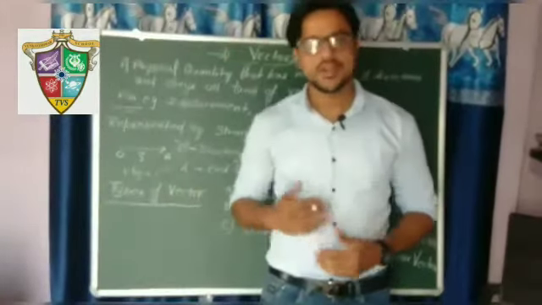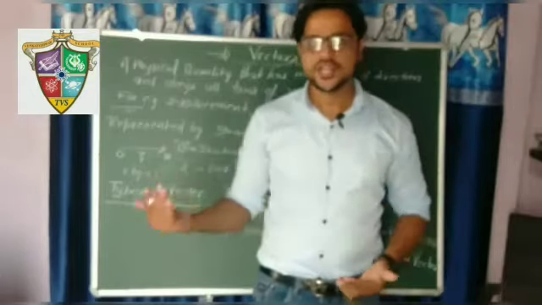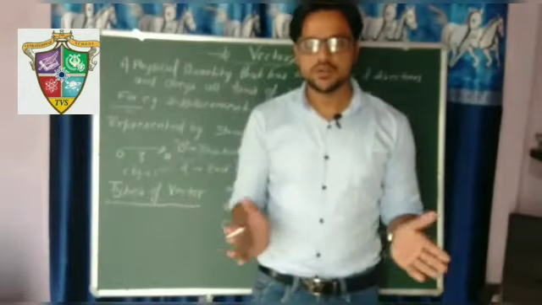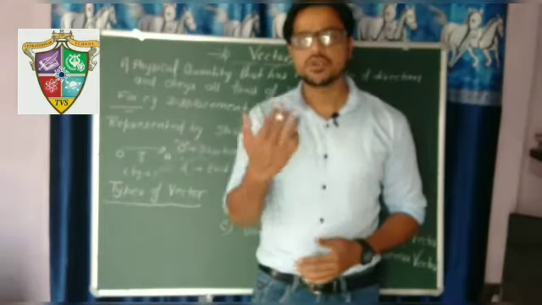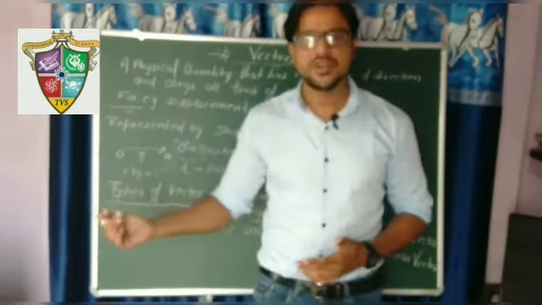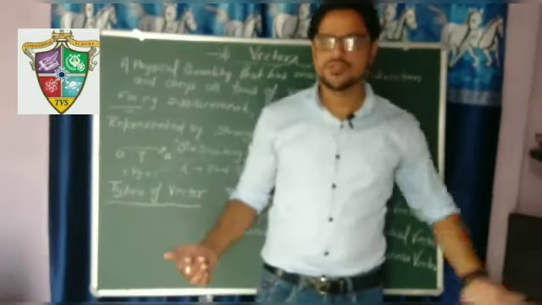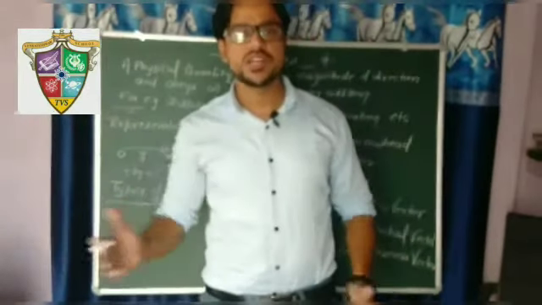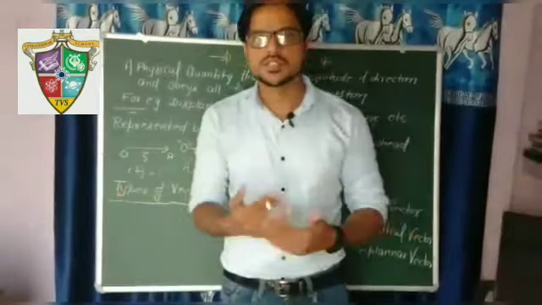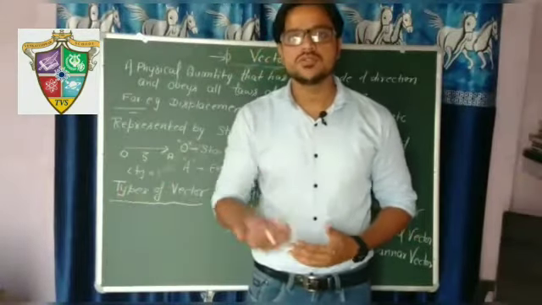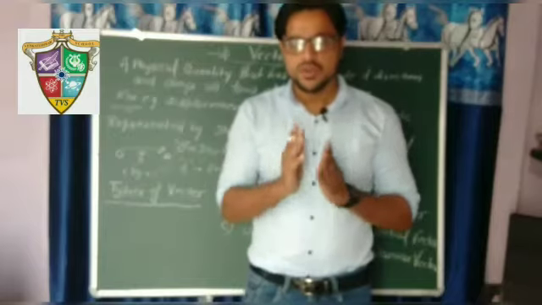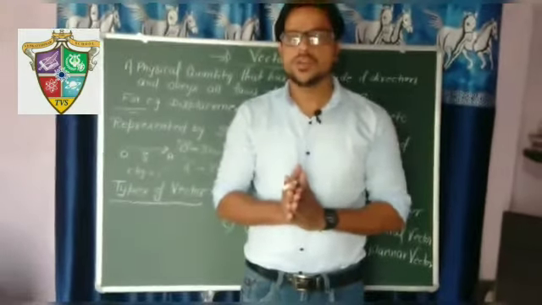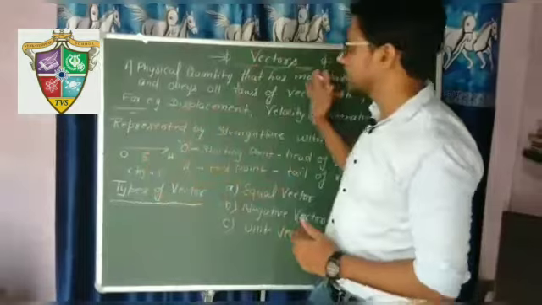Like if we have mass 5 kg and 10 kg, we can add algebraically and the total mass is 15 kg. But if we have two forces, force is a vector quantity. If we have a 5 Newton force and a 7 Newton force, we can't say that the total force is 12 Newton. We should first consider the direction of the forces. So we should also consider direction in the case of vector quantities.